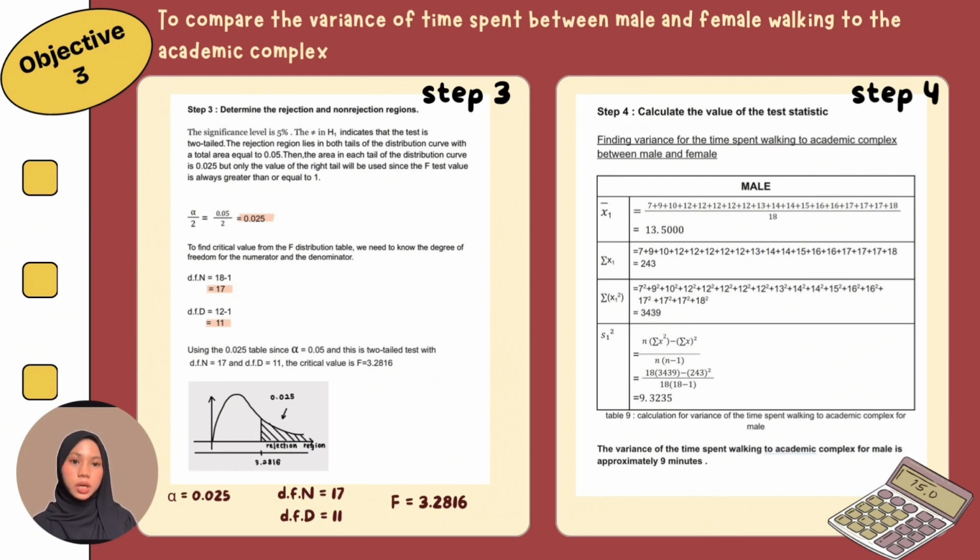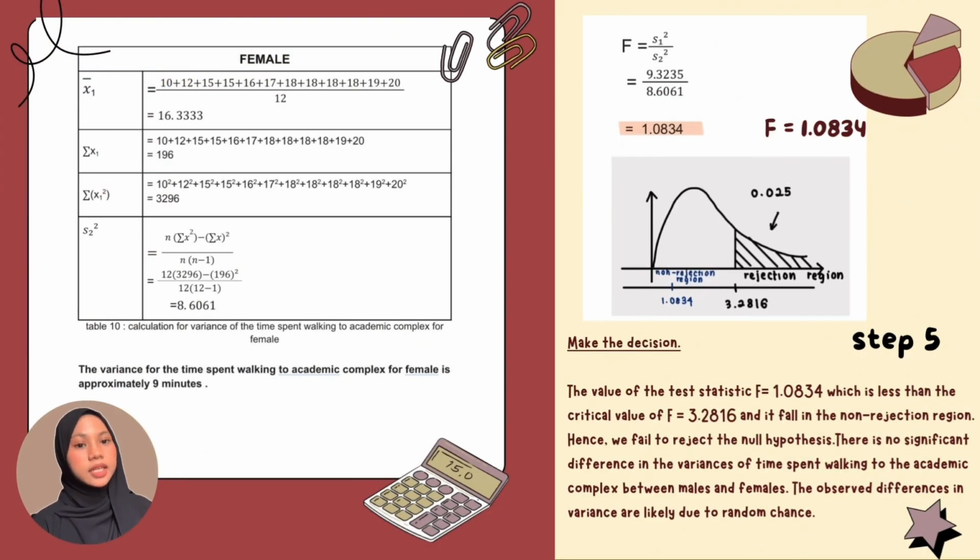Next, step 4 is we need to calculate the value for the test statistic. To find the variance, first we need to calculate the mean, the sum of mean times, and the sum of squares. Then, from the values we got, we can calculate the variance. Table 9 here shows the calculation. Then we got the variance of time spent walking to complex academic for male is approximately 9 minutes. We do the same thing for females, and the variance for female is also approximately 9 minutes. From the variance of male and female, we can calculate the F test. Then, we got the value of F test, which is 1.0834.